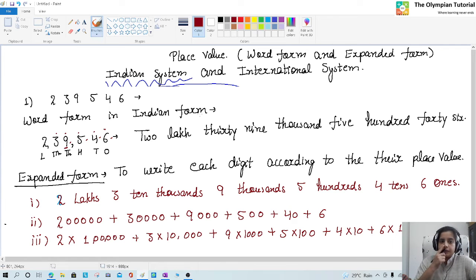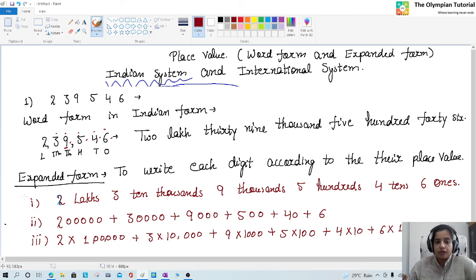In Indian system, number was given 239546. What we have done, we just put commas before 3 digits from extreme right. Before 3 digits, then 2. Okay, so it will become, and 2 it is left. So 2,39,546. In expanded form, we can write, actually expanded form is to write each digit with its place value.